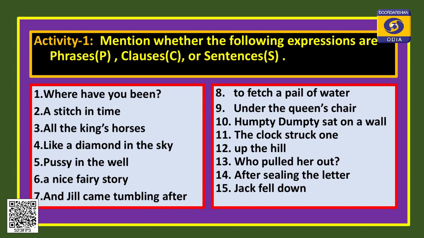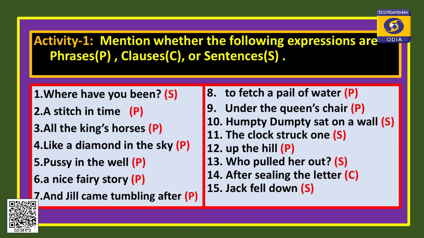So, my dear children, you look at the answers. Where have you been? This is a sentence. A stitch in time, this is a phrase, not a sentence, there is no verb. All the king's horses, this is also a noun phrase, not a sentence. Like a diamond in the sky, this is a prepositional phrase, not a sentence. Pussy in the wall, this is also a phrase, there is no verb. A nice fairy story, this is also a phrase, and Jill came tumbling after. To fetch a pail of water, this is also a phrase. Under the queen's chair, phrase, there is no verb, this is not a sentence.